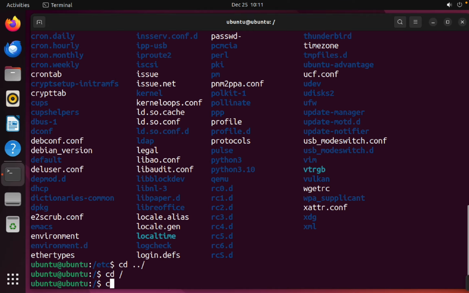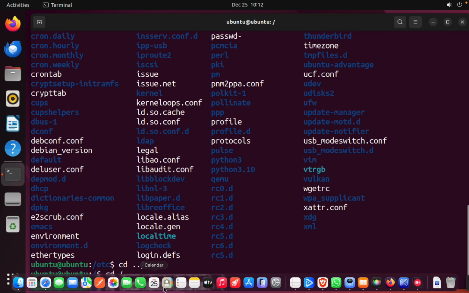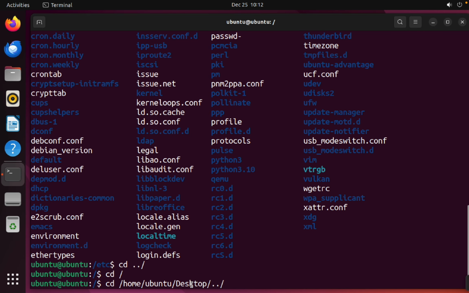Okay, now I can show you how we can use absolute path and relative path together. Let's go to /root/home/Ubuntu, tab, then Desktop. Now we want to use a relative path also, so we can go backward. We have gone back from Desktop to Ubuntu with two dots, and we can go back one more.